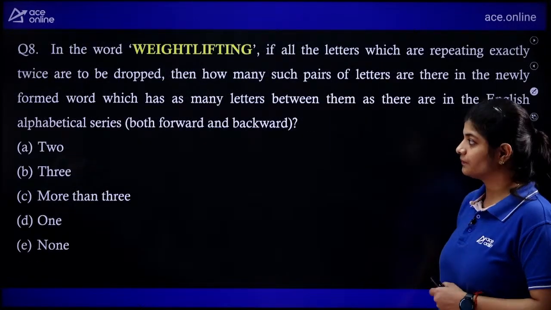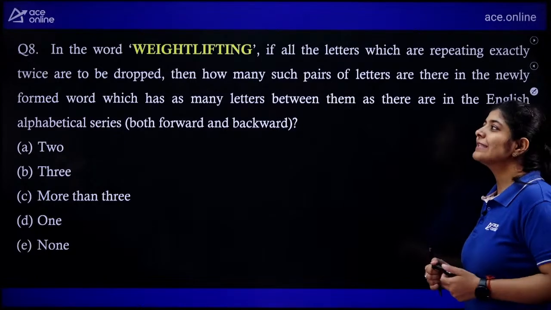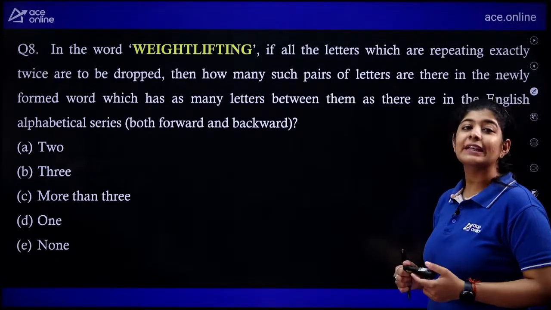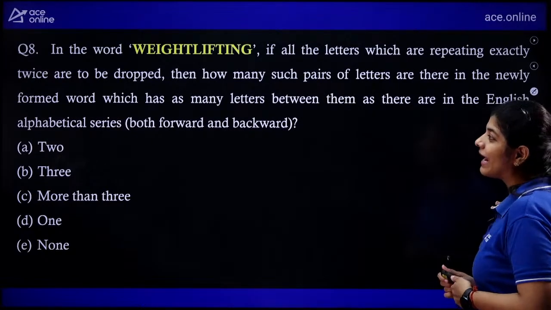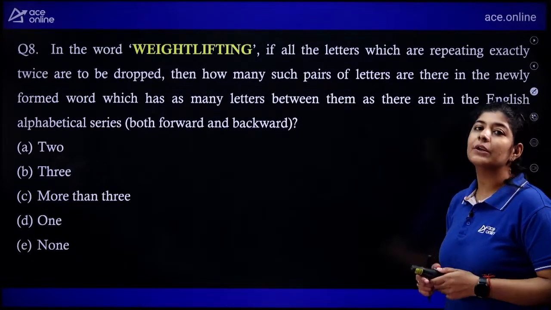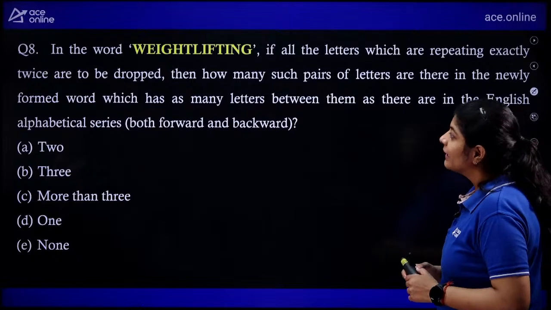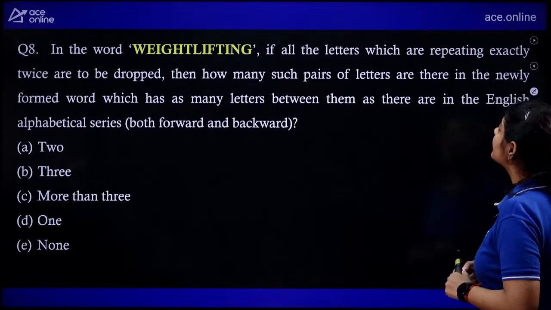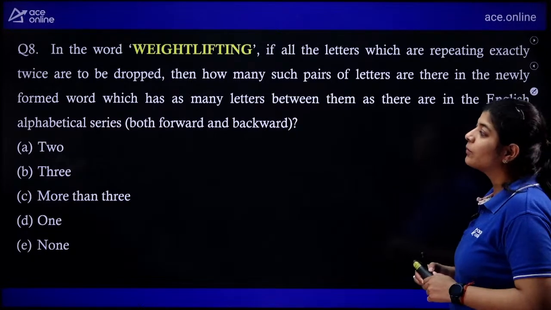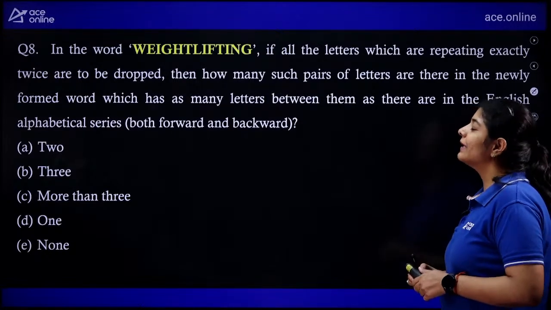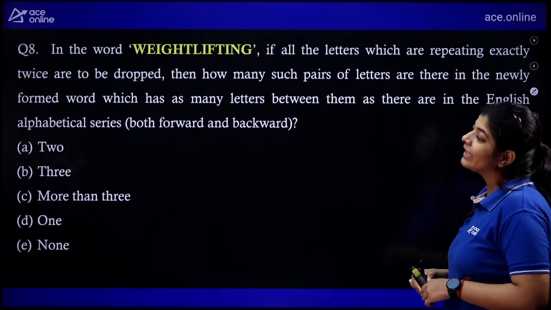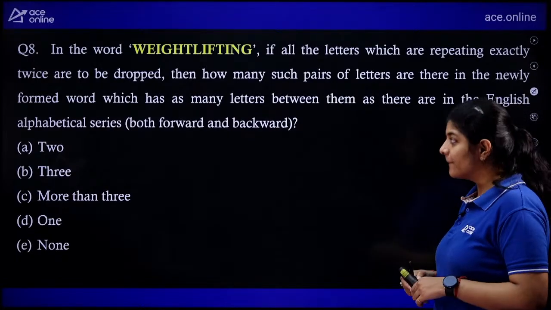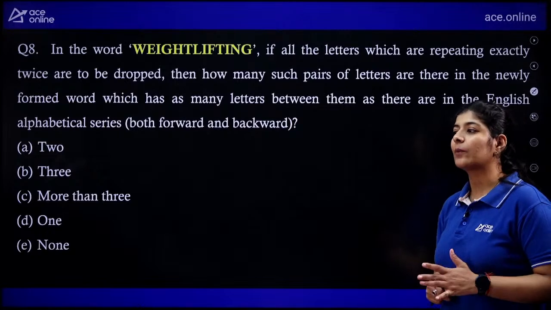Now the next question. Question number 8 is saying that in the word weightlifting, if all the letters which are repeating exactly twice are to be dropped, then how many such pairs of letters are there in the newly formed word which have as many letters between them as there are in the English alphabetical series, both in the forward and the backward direction?